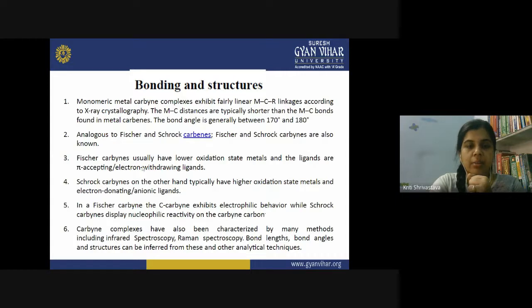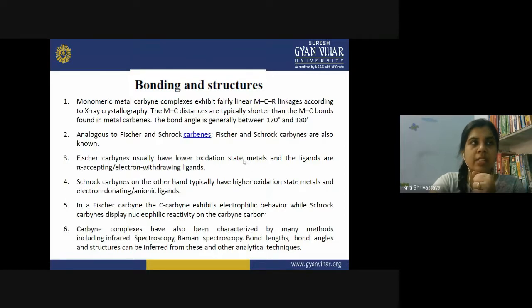The Fischer carbynes usually have a lower oxidation state metal, and the ligands are pi accepting or electron withdrawing ligands. So the ligand should be able to accept electron density, and generally it combines with metal atoms having a lower oxidation state.